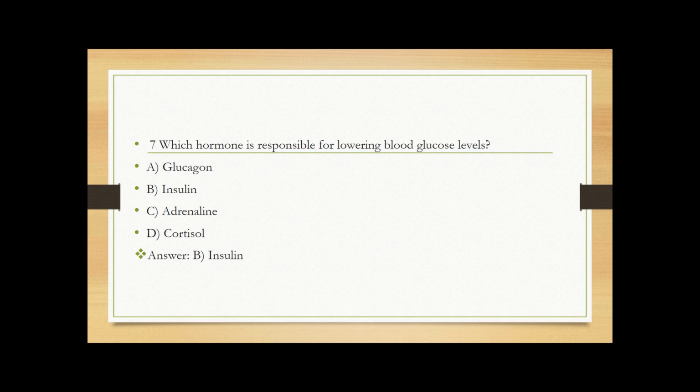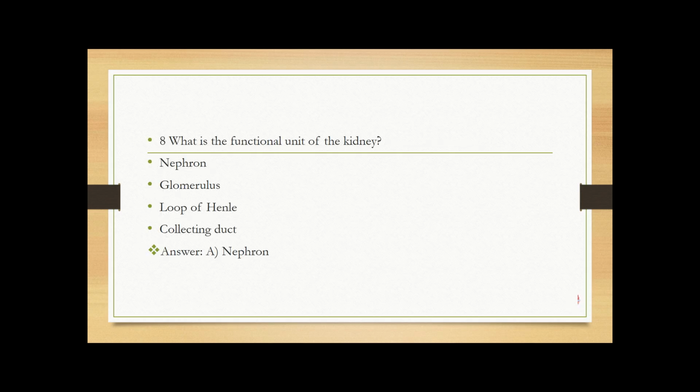Which hormone is responsible for lowering blood glucose level? Glycogen, insulin, adrenaline, cortisol. So the answer is insulin. What is the functional unit of the kidney? Nephron, glomerulus, loop of Henle, collecting duct. Answer is nephron.